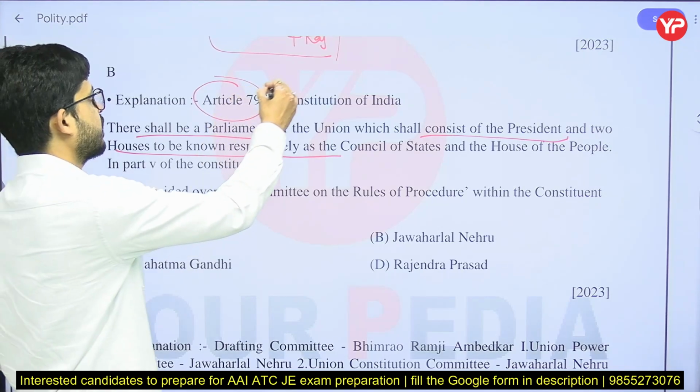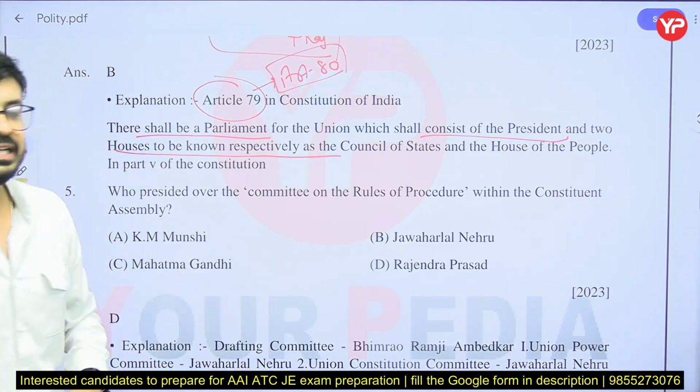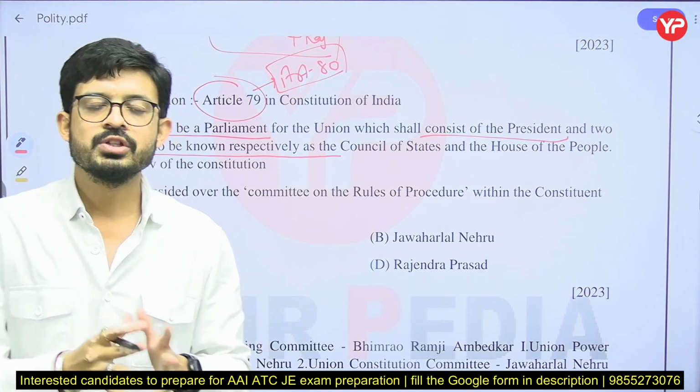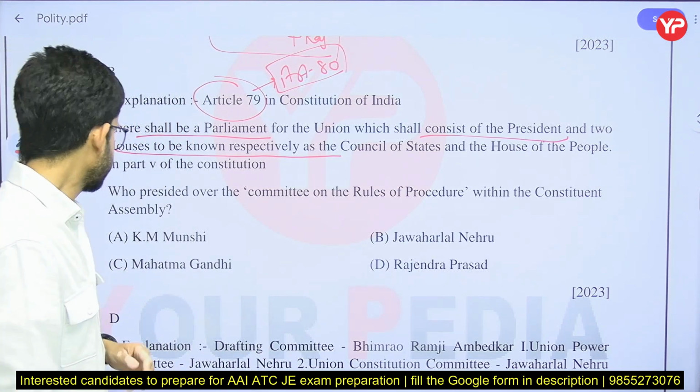Here he can also ask which article is related to 80. Article 80 is related to the Council of State, that is Rajya Sabha, and article 81 is related to Lok Sabha.